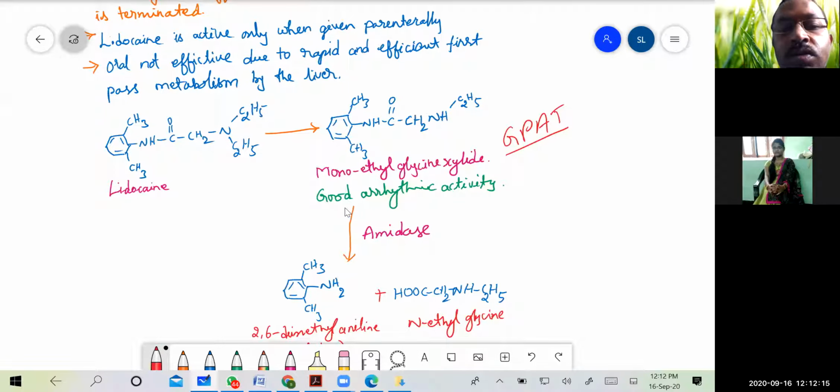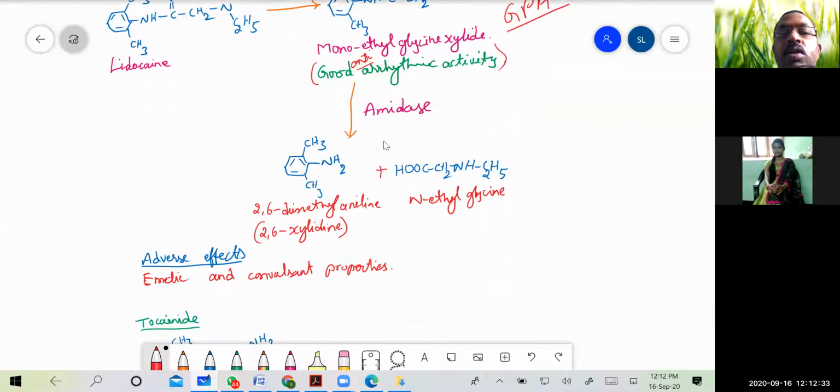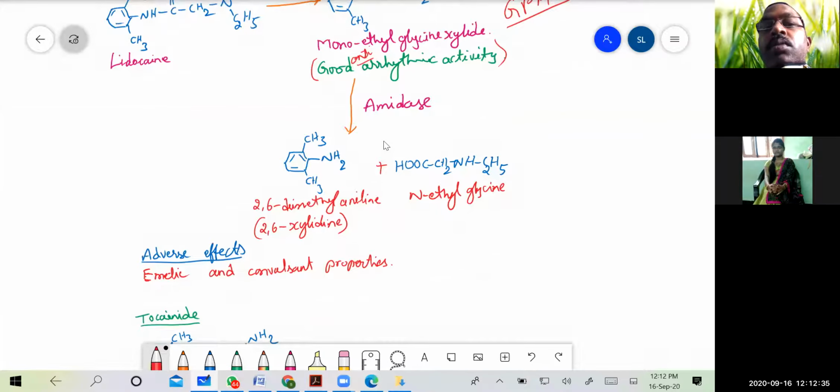And fantastically, this monoethyl glycine xylidide is also a good antiarrhythmic agent. This metabolite is acted upon by an enzyme known as amidase.